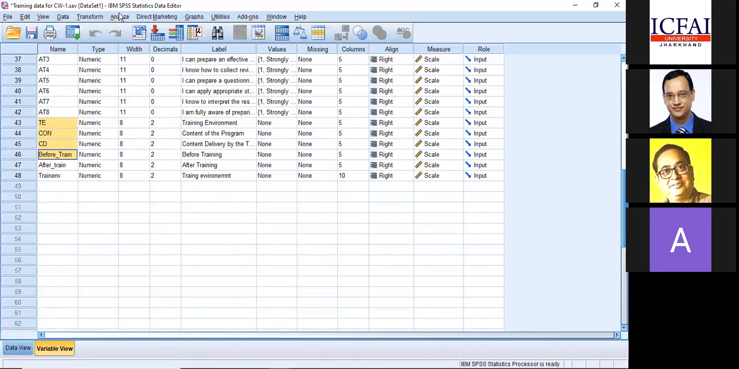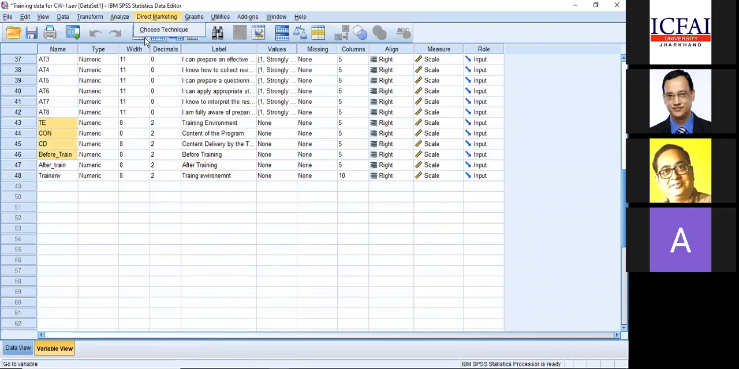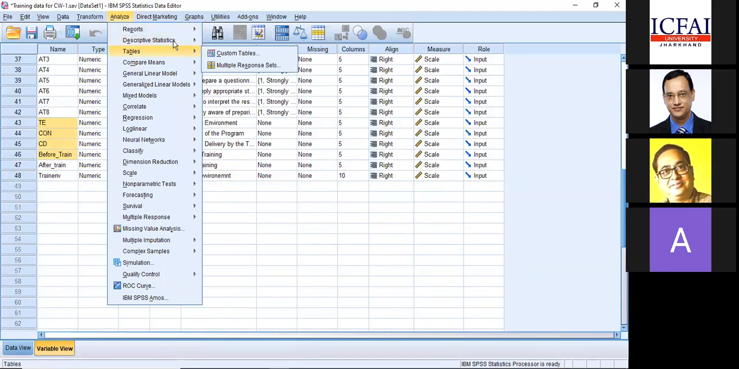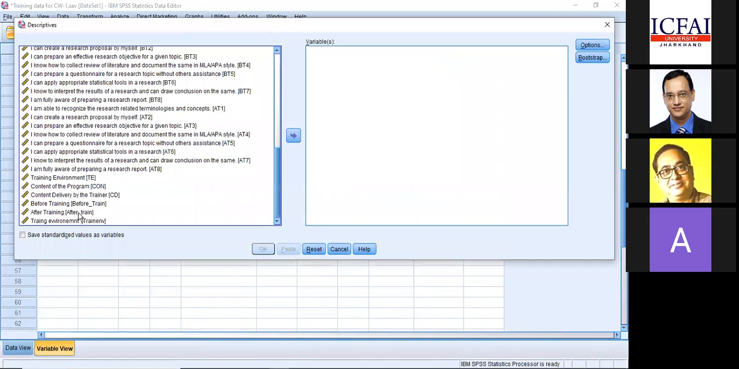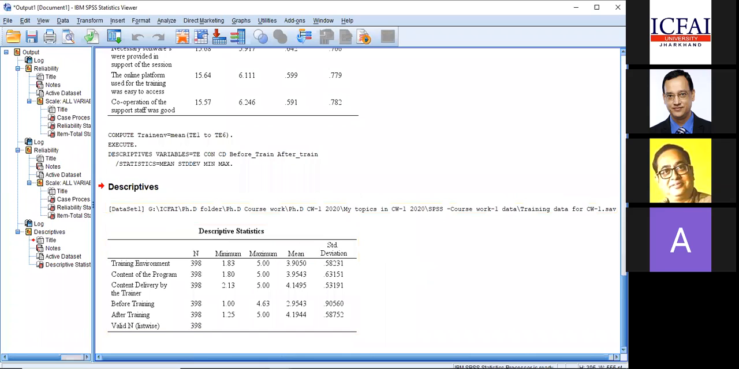Now, for your information, I'll go and look into the mean. How do we look into the mean? Go to Descriptive Statistics and then check the Descriptives. I'll show the mean score. So I'll move the variables here, and then click OK. This was the step which was explained yesterday. In Descriptives, you can find the mean. Obviously it will be more than one, like 1.83, 4.63, it is obvious.